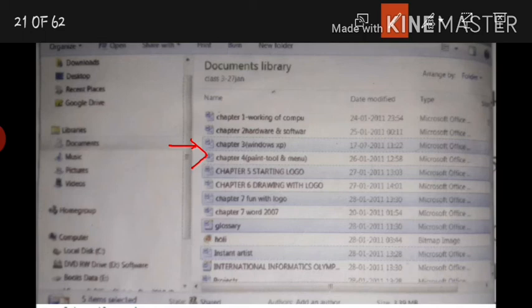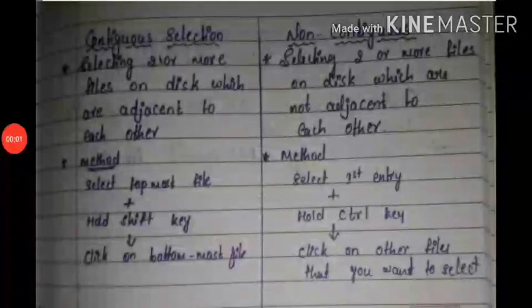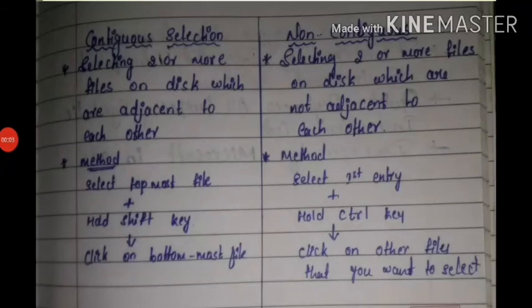And hold down the control key. With your other hand, hold down the control key on the keyboard while you click on the other files that you want to select. Then you can randomly choose the files which you want to move or rename. Now, what is the difference between contiguous selection and non-contiguous selection?